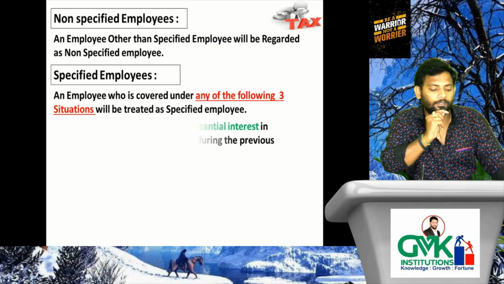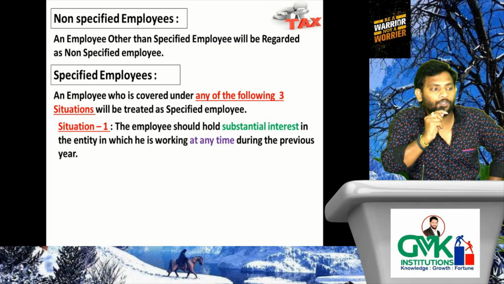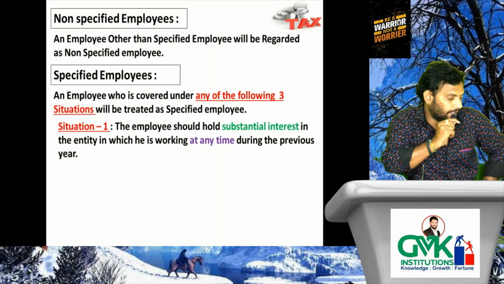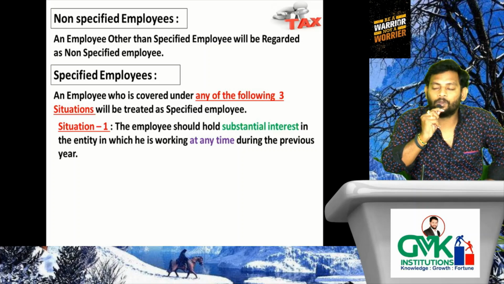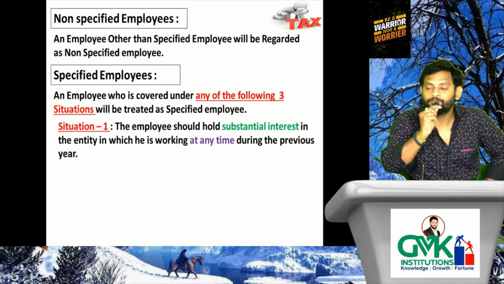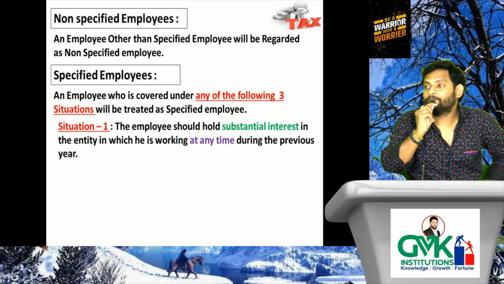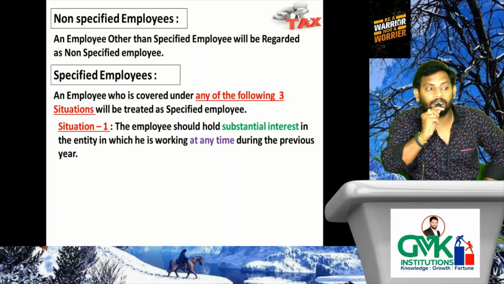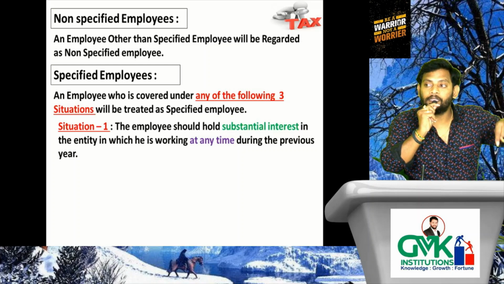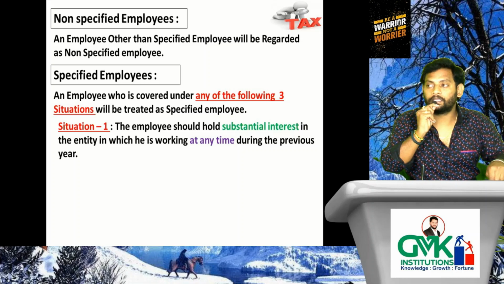First situation: the employee should hold substantial interest in the entity in which he is working at any time during the current previous year. Tell me what that first situation is saying. The employee should hold substantial interest. Where? In the entity in which he is working.